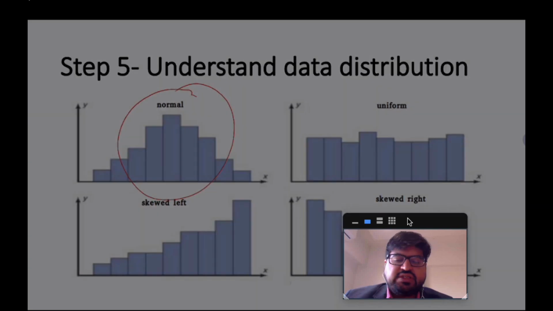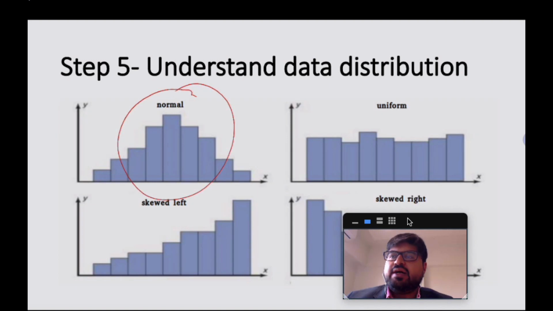Now, whenever you have a large data pool, the more numbers you take, the more it tends to become normal in distribution. But sometimes, of course, you will have distributions which are skewed, for example, skewed towards one side. If you're talking about the height of basketball players, they'll always be skewed towards one end because they tend to be taller. Again, if you talk about TSH values in iodine-deficient areas, your TSH values will tend to be skewed.